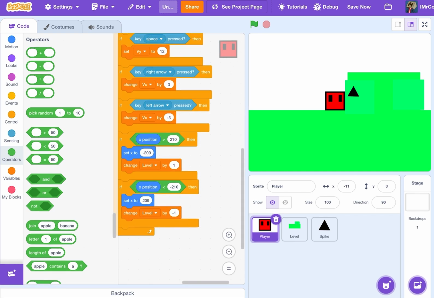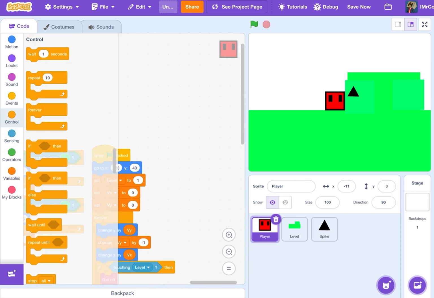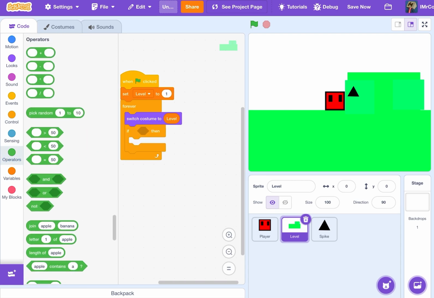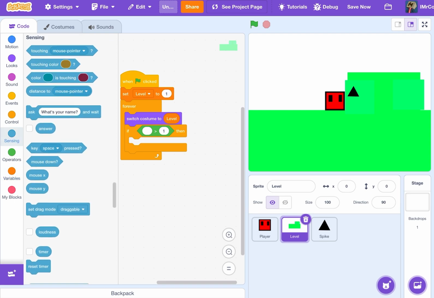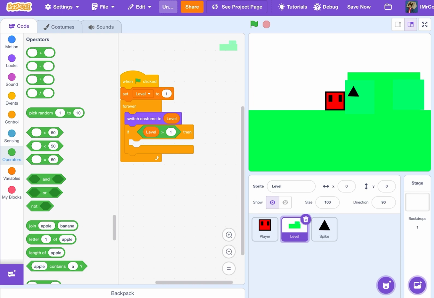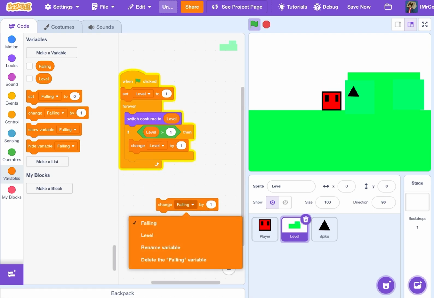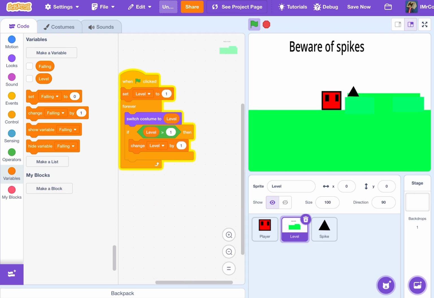And then if level is less than 1, then we'll put it down by changing level by 1. Right, so now if you see it, if we change it about where we can,